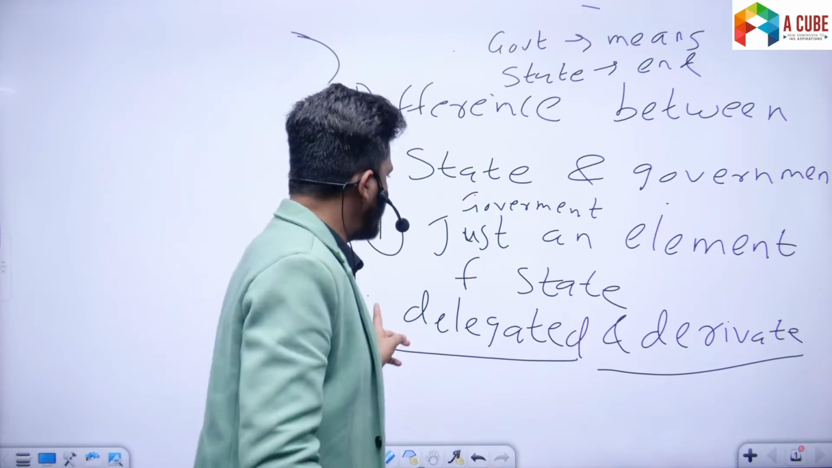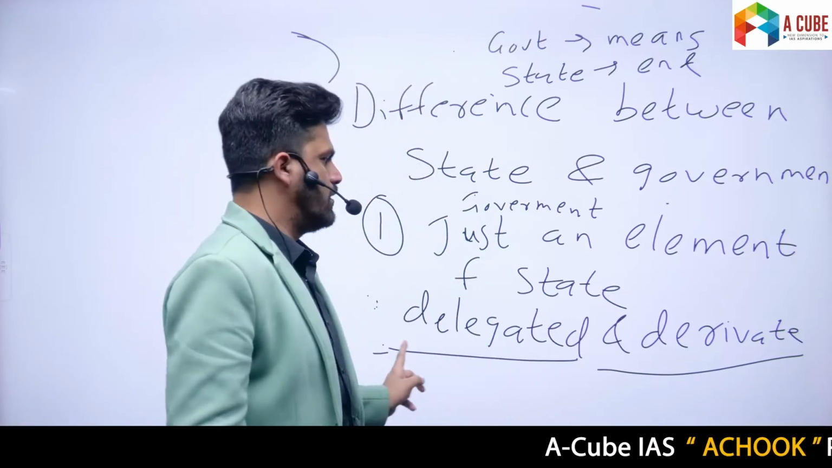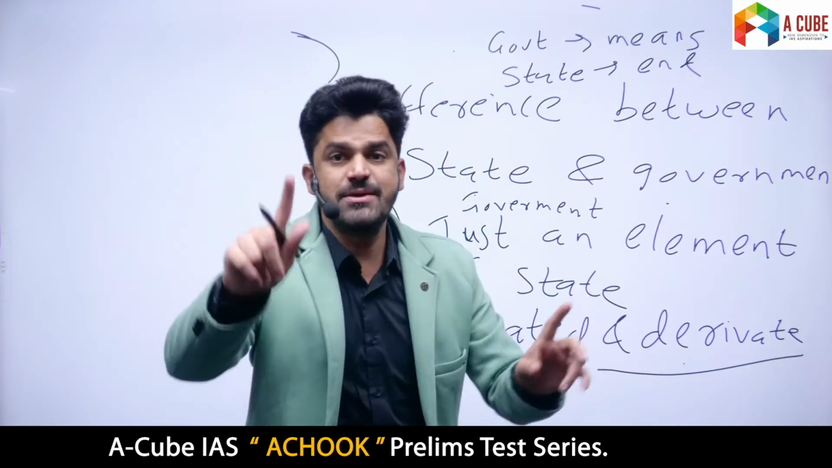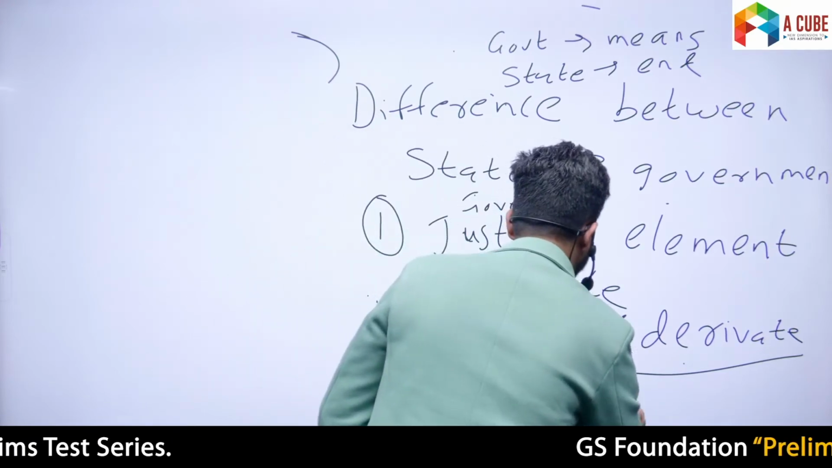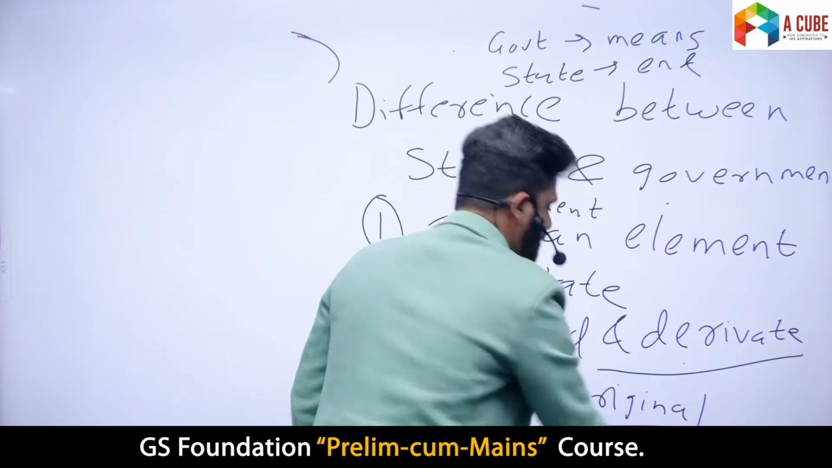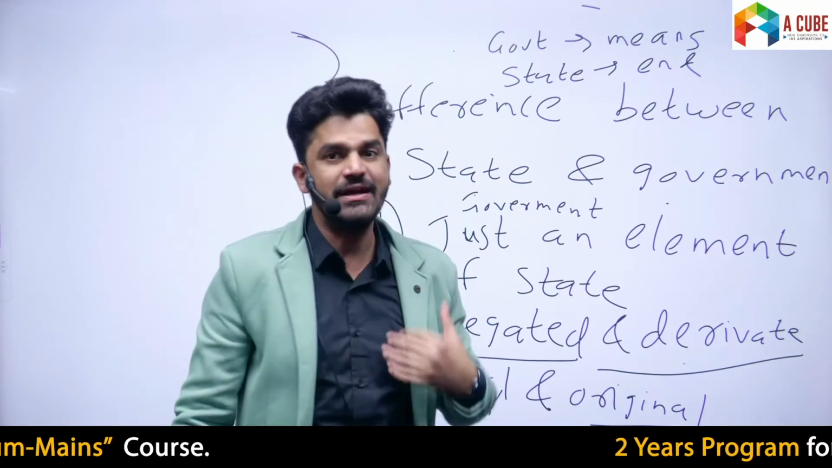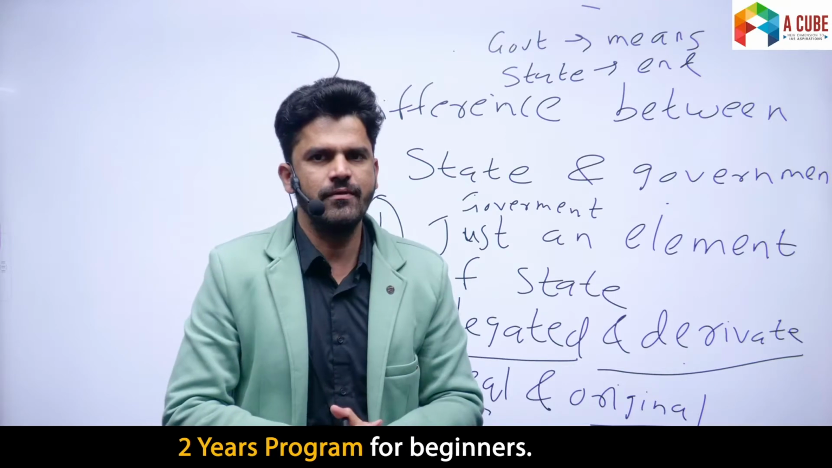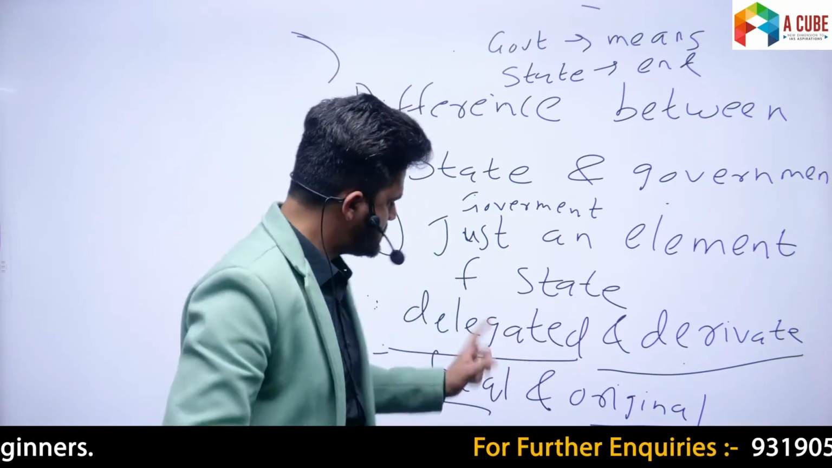So coming back to this point, the powers of the government are delegated and derivative, whereas the powers of the state are real and original. स्टेट के पावर्स रियल होते हैं, ओरिजिनल होते हैं. गवर्नमेंट के पावर्स आर डेलीगेटेड, डेरिवेटिव. What is the origin of the powers of the government? It is the state. Right. So coming back to this related point,